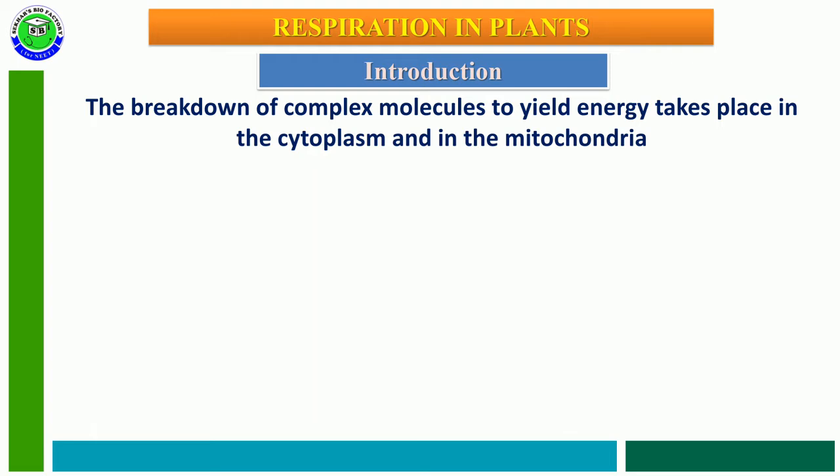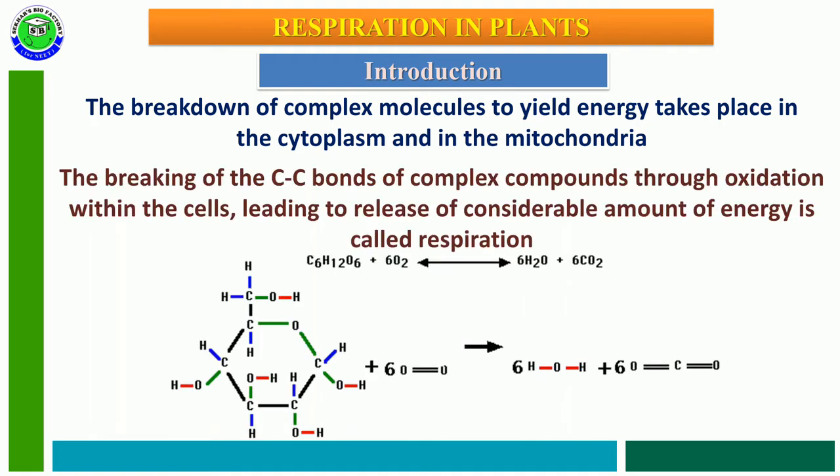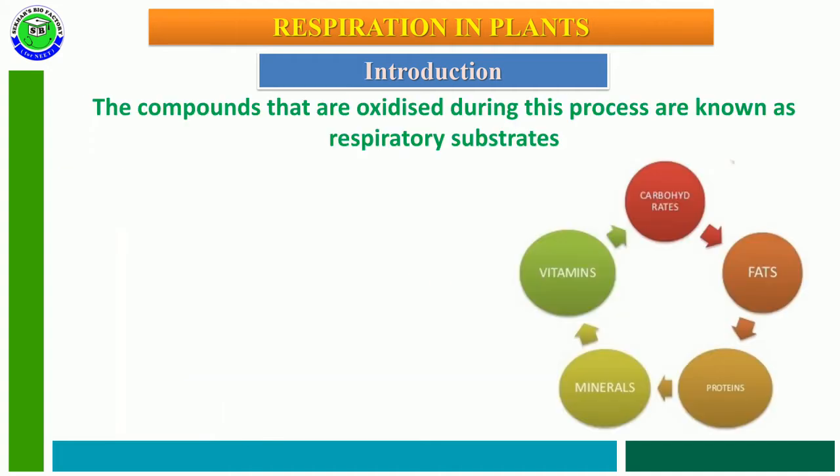This breakdown of complex organic molecules that releases energy takes place in the cytoplasm and mitochondria of the living cell. Due to the breaking of carbon bonds of complex compounds through oxidation within a cell, a considerable amount of energy is released. This is the process called respiration.